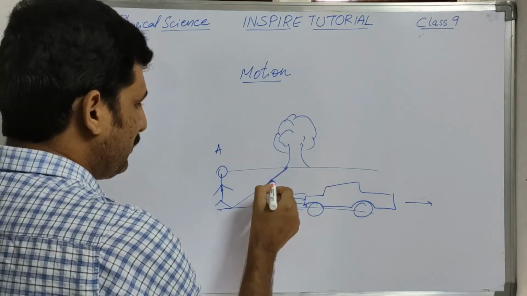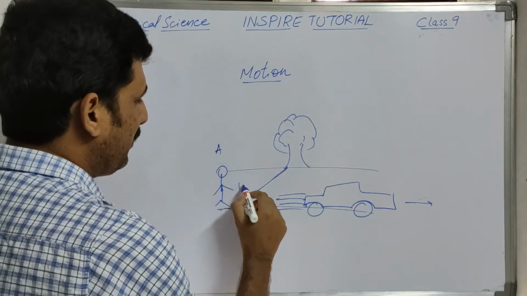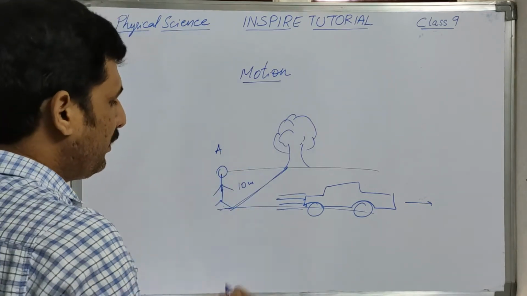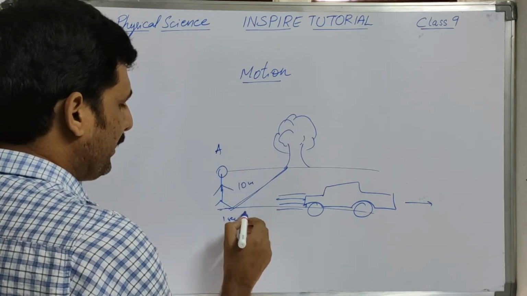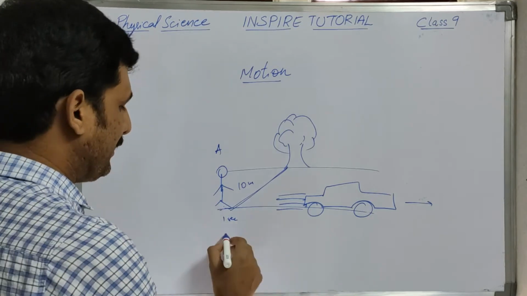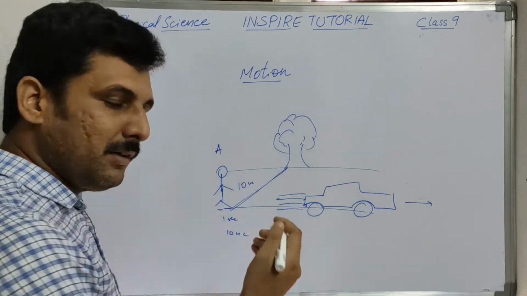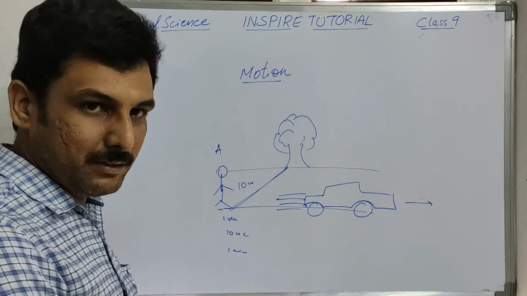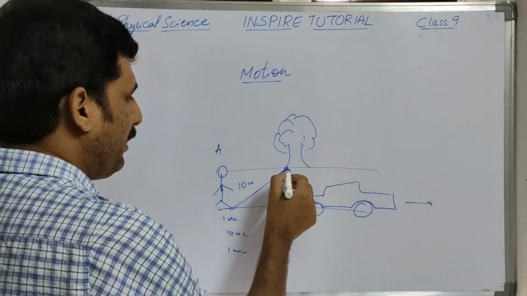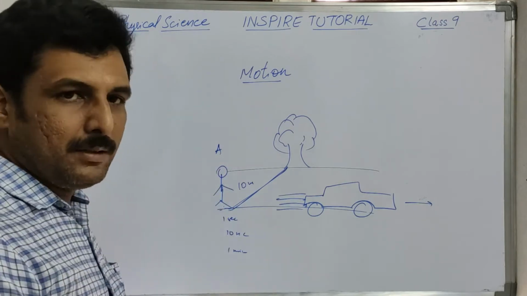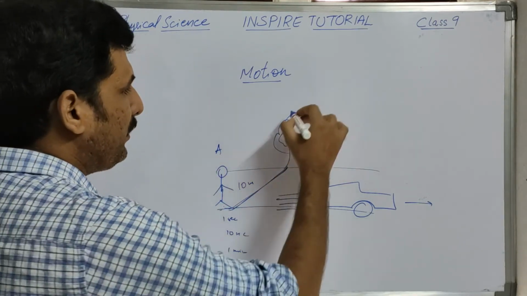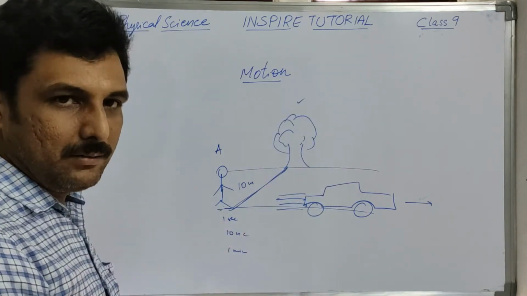Let us say the distance between these two is some 10 meters. Since he is not moving, at the first second it will be 10 meters. After 10 seconds also it will be 10 meters. After 1 minute also it will be 10 meters. So the position of the person is not changing with time with respect to this tree.